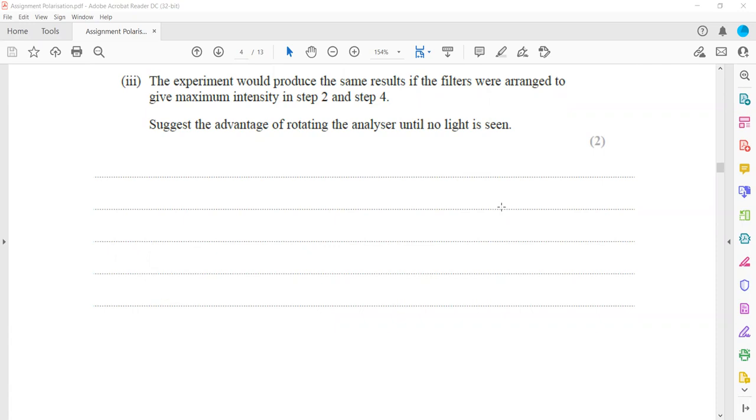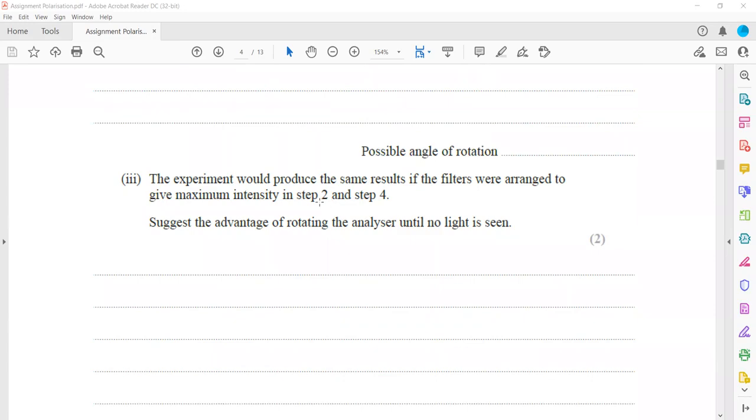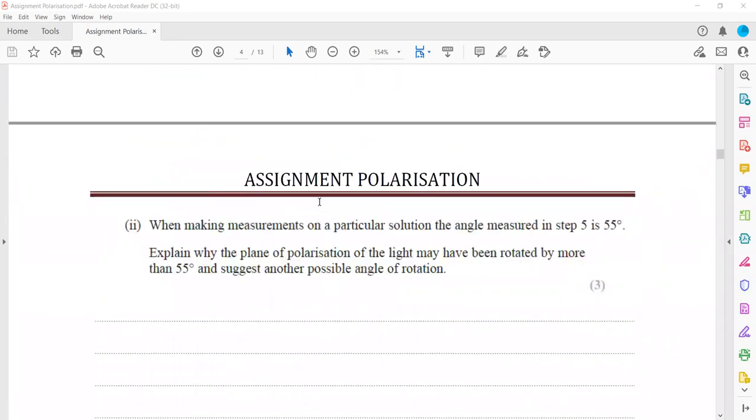Next question: would the experiment produce the same result if the filters were arranged to give a maximum intensity in steps 2 and 4? Suggest the advantage of rotating the analyzer until no light is seen. They're giving you an idea that we can also do this same experiment differently.